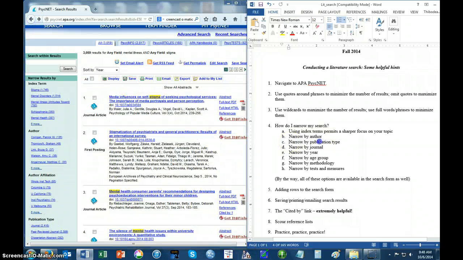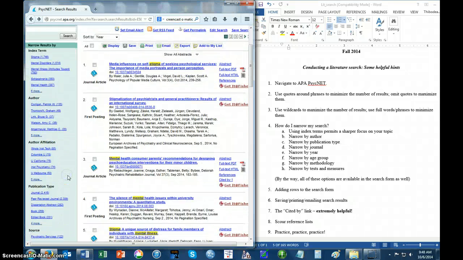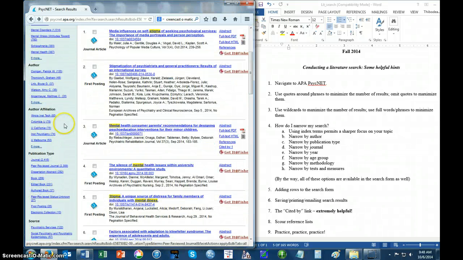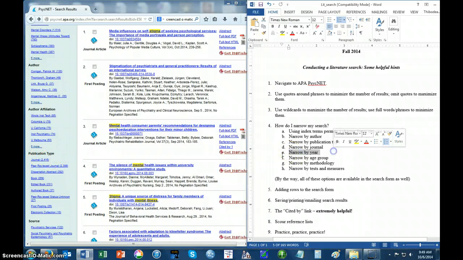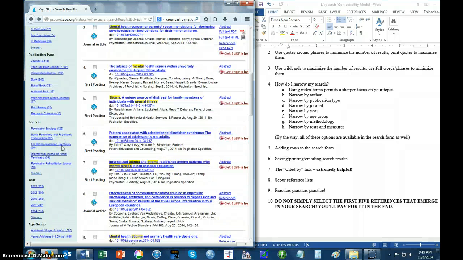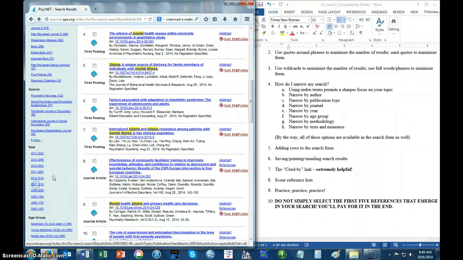Narrow by publication type, that's down here. You're presumably going to be looking for only stuff that's published in journals or peer-reviewed journals, as you can see here. You don't want dissertations, you don't want books or edited books, because I'm asking you to look for empirical articles, that is, articles that publish the results of empirical research, and that happens pretty much only in journals, really. So you're very likely going to want to narrow your search to stuff only published in journals. Narrow by year. If you want to find stuff that's been published very recently or in the distant past, then you can do that here.